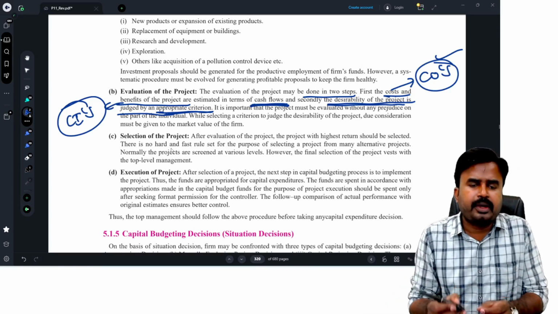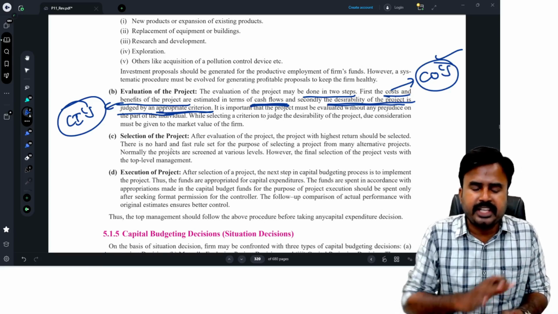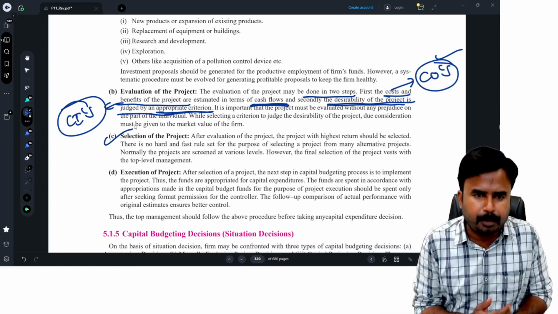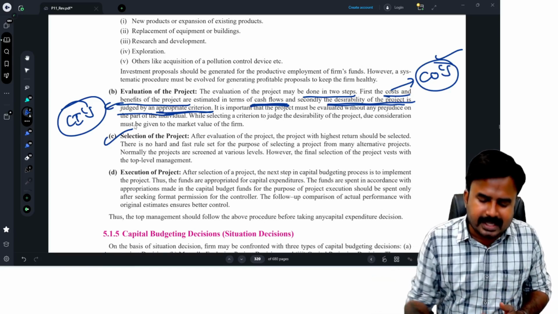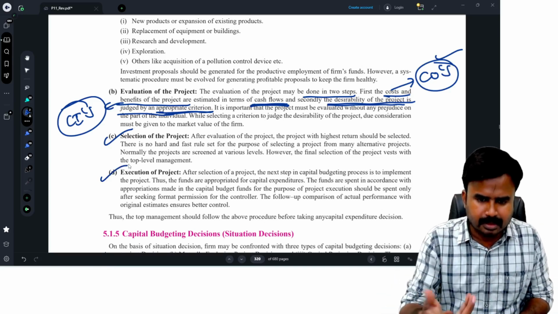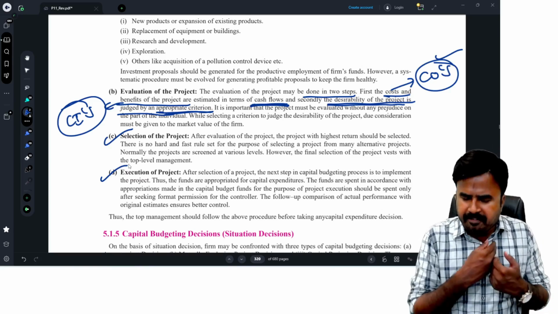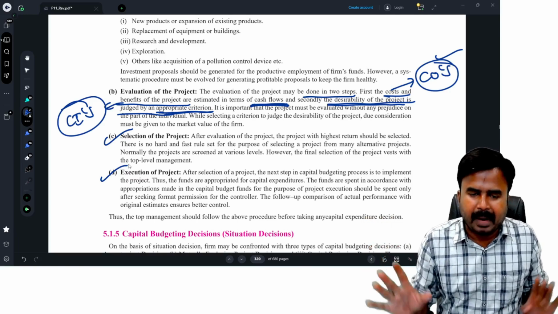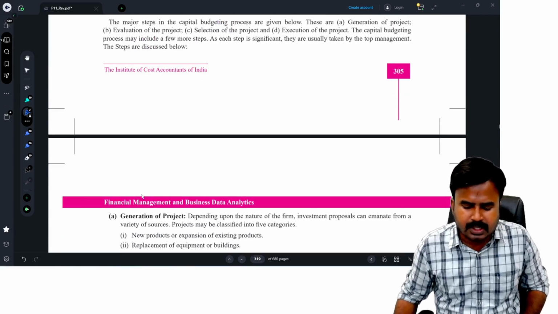Then finally, if your technique says select the project, then you should select the project. If your technique says reject the project, then you should simply reject the project. So the next area is selection of the project. I should select the project after evaluation. If I select the project, then I'll execute the project. Execution means simply invest the funds now and then start your production, go for sales, do every business activity, and that is the execution of the project based on your plan of action. Okay, this is the process of capital budgeting. Yes, we understood the process of capital budgeting.